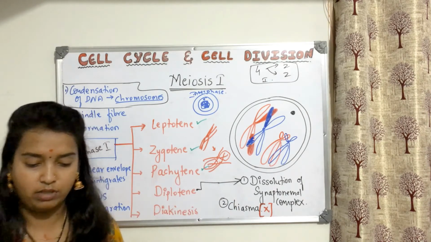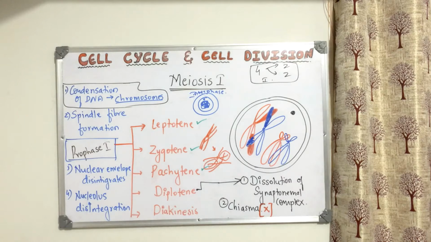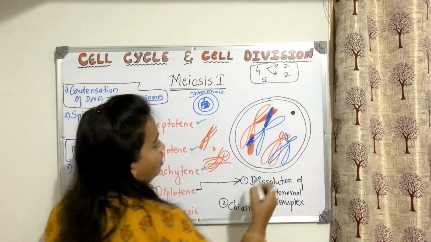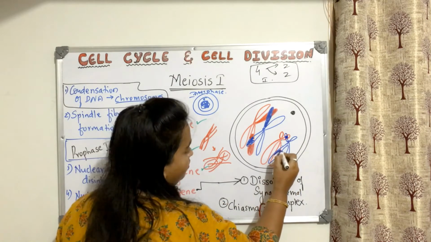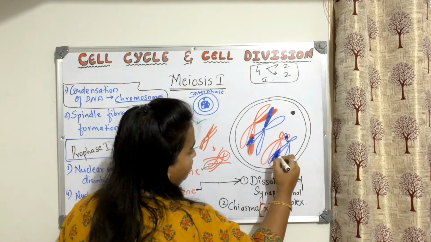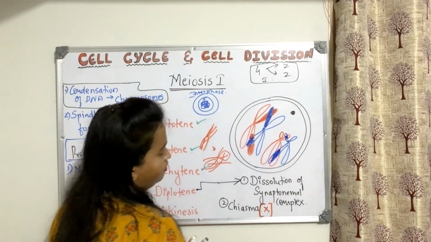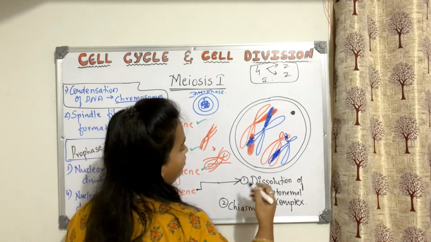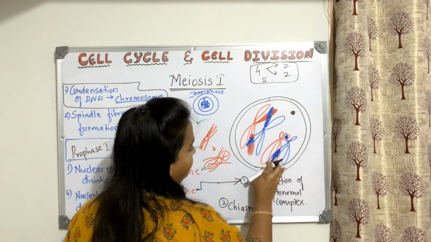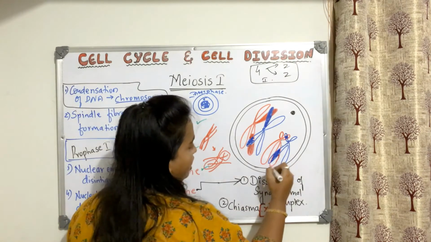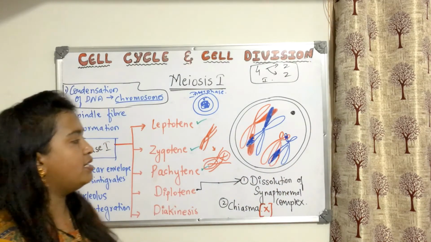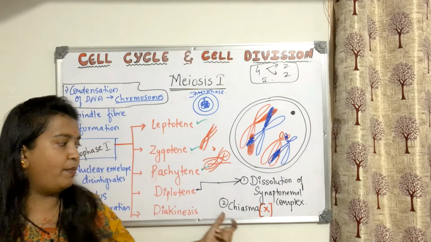I hope it is clear. Take down this much. So this also you can take down. Anyways, that much you take down. I hope you are understanding. This is clear. The only thing is, what happens here is dissolution of the synaptonemal complex and chiasma formation.